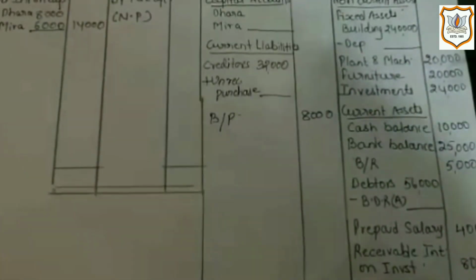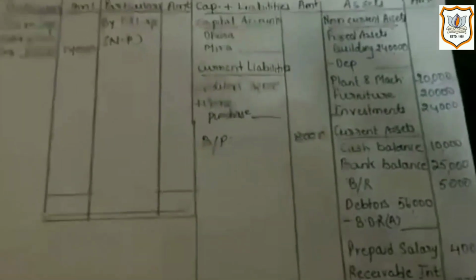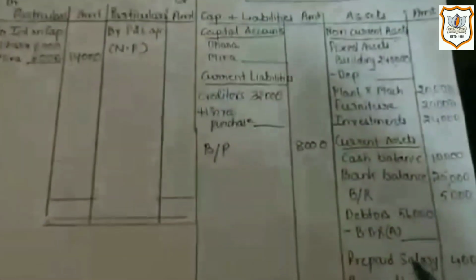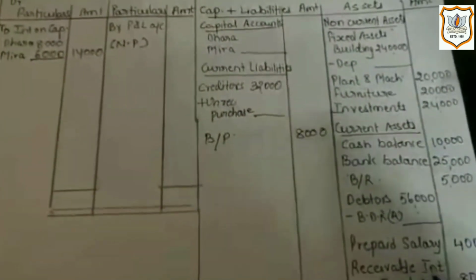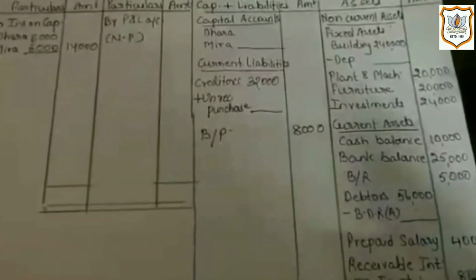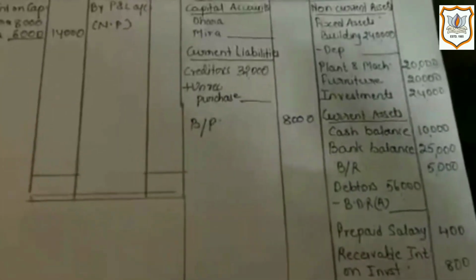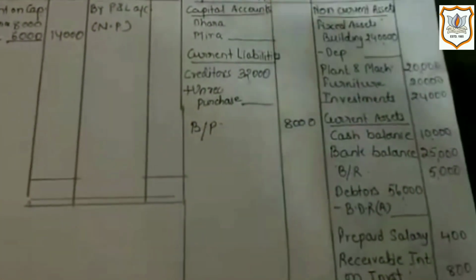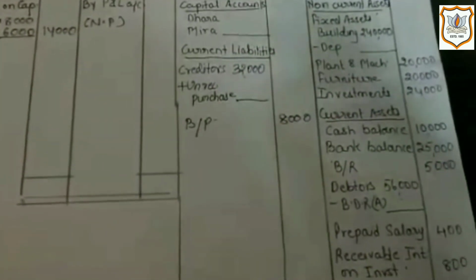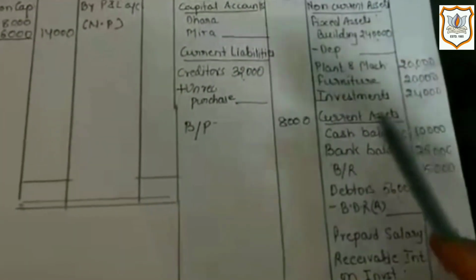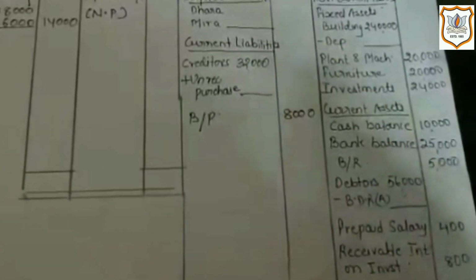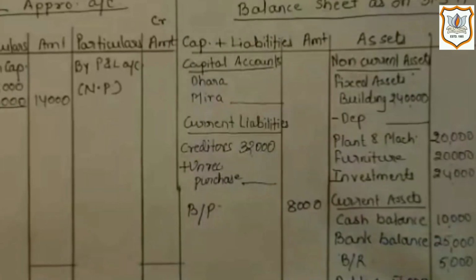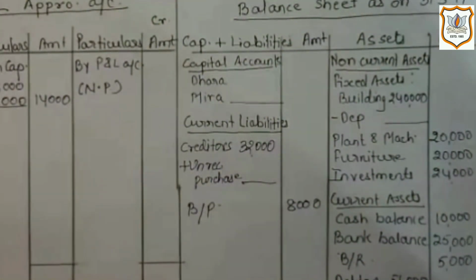Now second effect of it will be on asset side of balance sheet under the heading of current asset, receivable interest on investment rupees 800. As firm has not received it, it is receivable. The firm will receive it in future. So that's why it will come under the heading of current asset. So let's move on to the next adjustment.